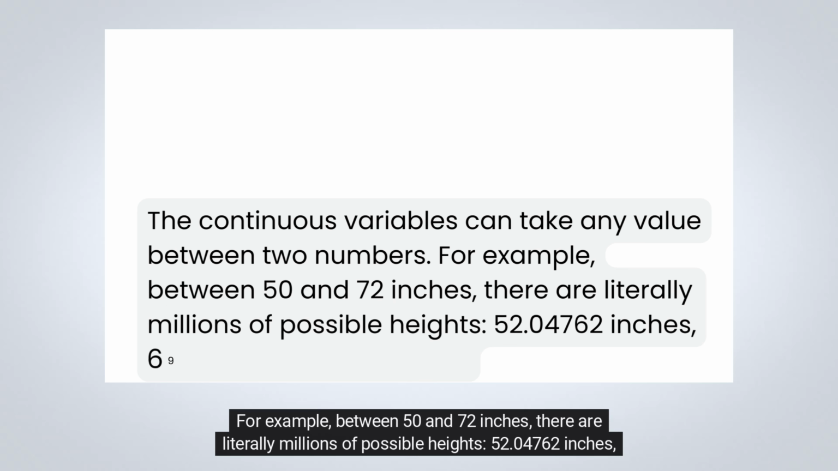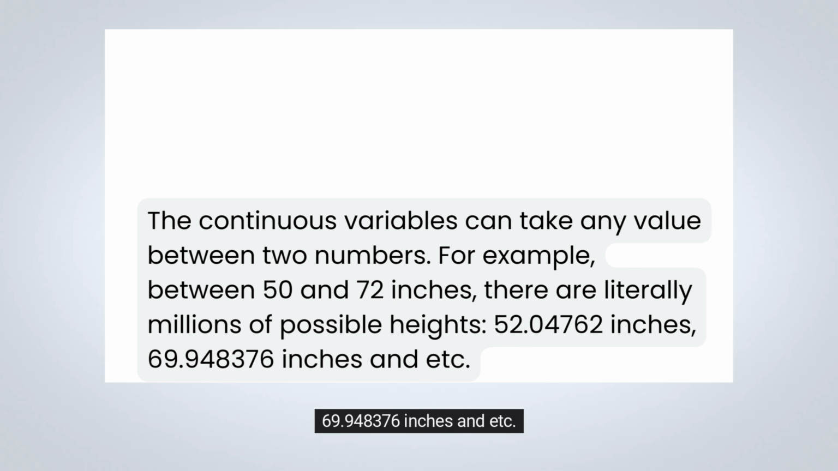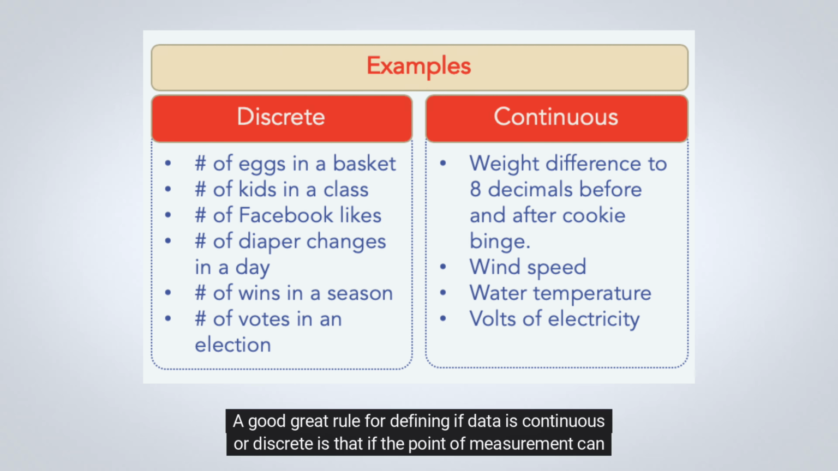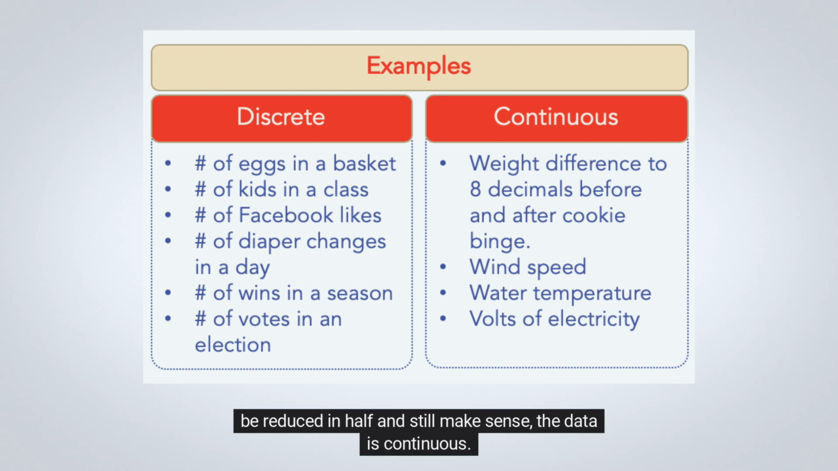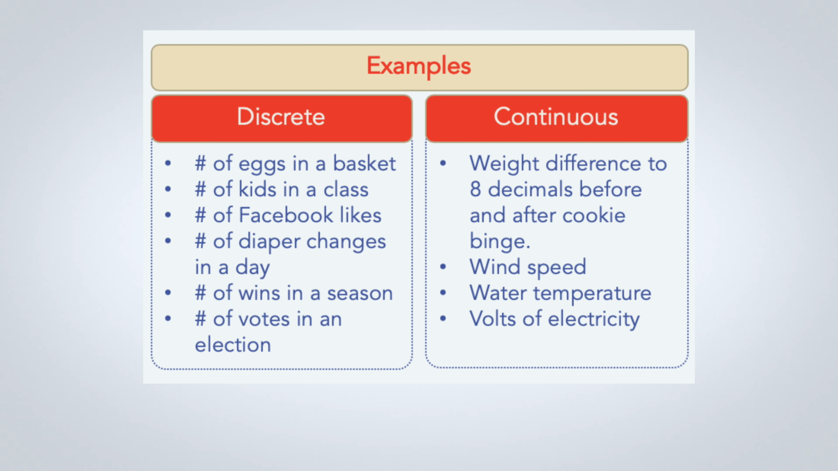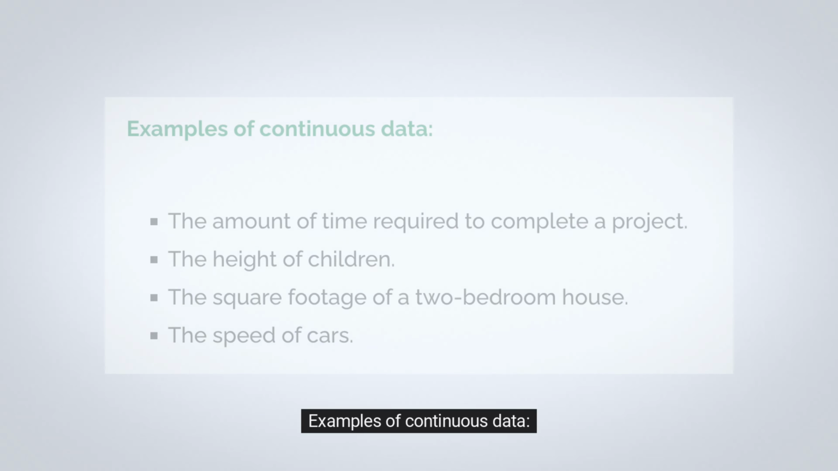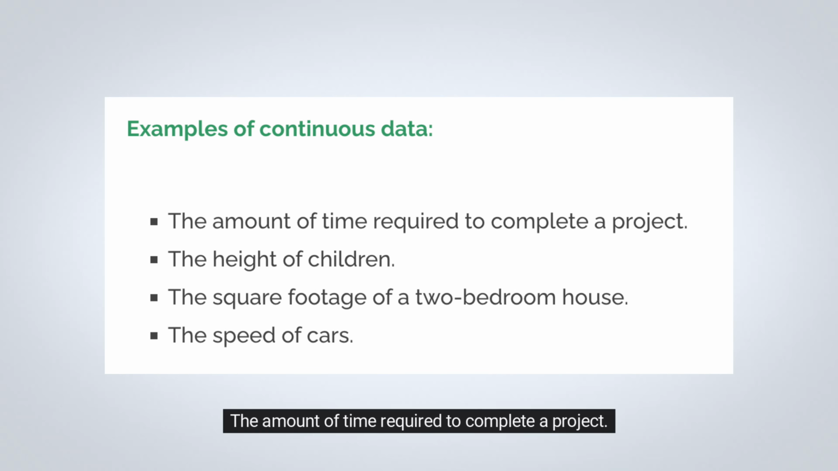52.04762 inches, 69.948376 inches, and etc. A great rule for defining if data is continuous or discrete is that if the point of measurement can be reduced in half and still make sense, the data is continuous. Examples of continuous data: the amount of time required to complete a project, the height of children, the square footage of a 2-bedroom house, the speed of cars.